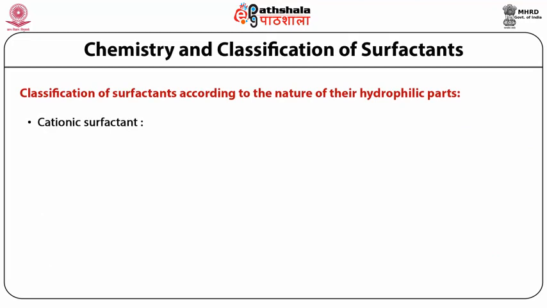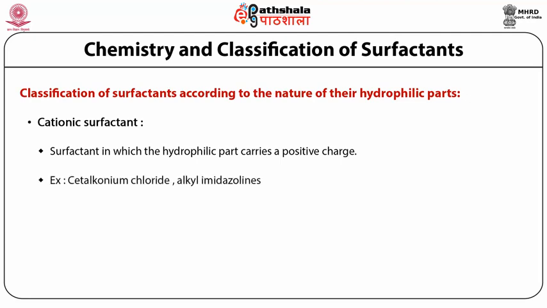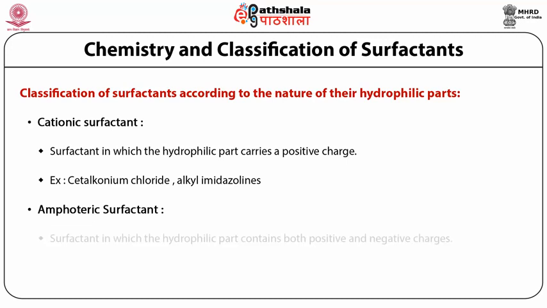The cationic surfactants are surfactants in which the hydrophilic part carries a positive charge. Example: cetrimonium chloride, cetylpyridinium chloride, alkyl imidazolines, etc. Amphoteric surfactants are the surfactants in which the hydrophilic part contains both positive as well as negative charge.